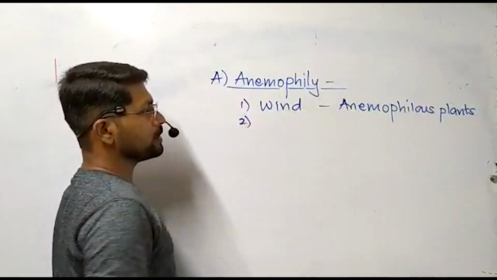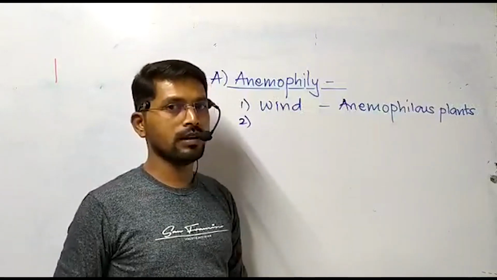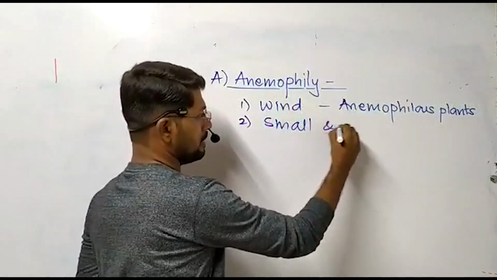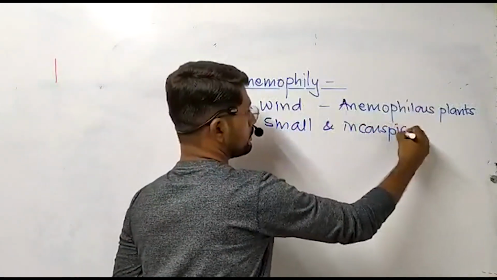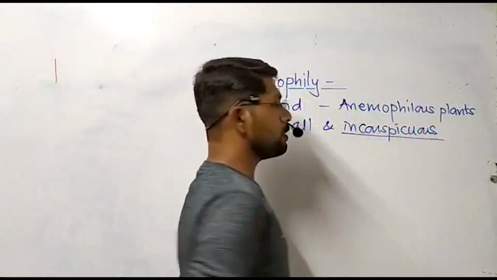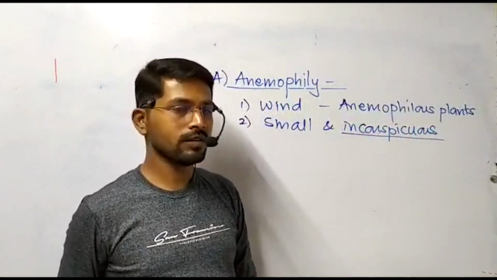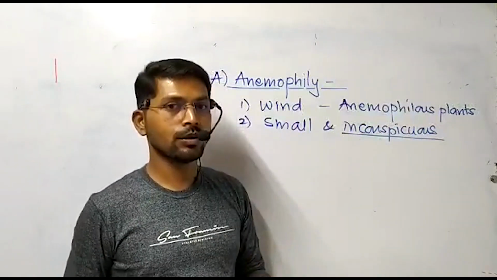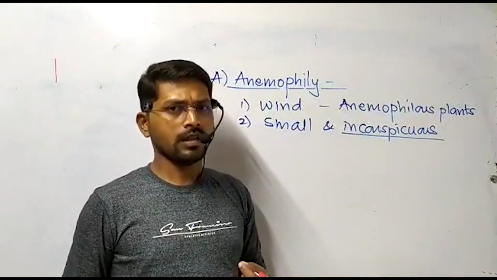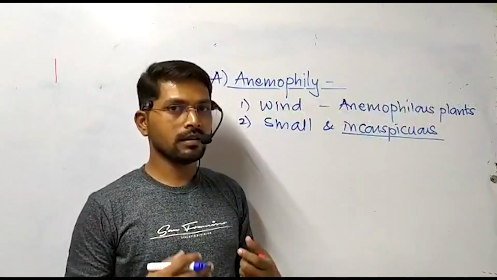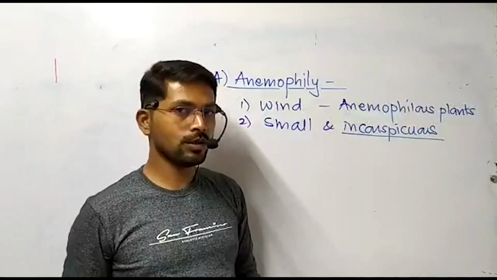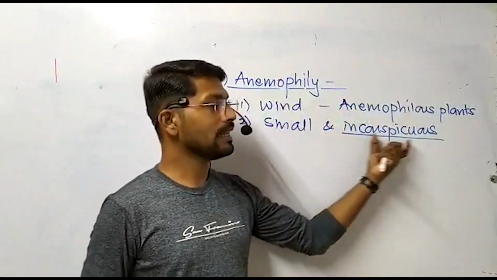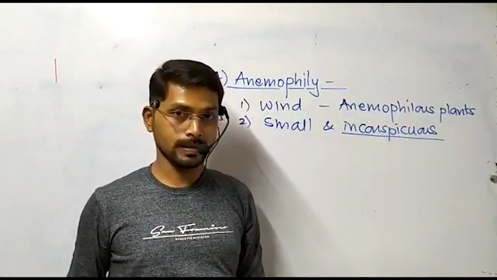The important characteristic feature of anemophilous plants or anemophilous flowers is that such flowers are very small in size and inconspicuous. The term inconspicuous in Marathi, our local language, is called aspashta. You cannot guess that the particular structure you are observing is a flower. It is very simple, very minute. You can't understand that the structure in your hand is a flower, but still it is the reproductive structure. Such flowers are called inconspicuous flowers. Those are very small in size.